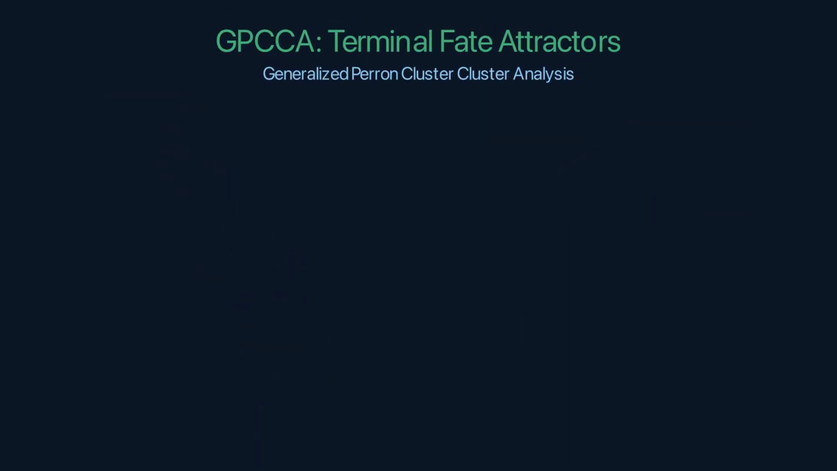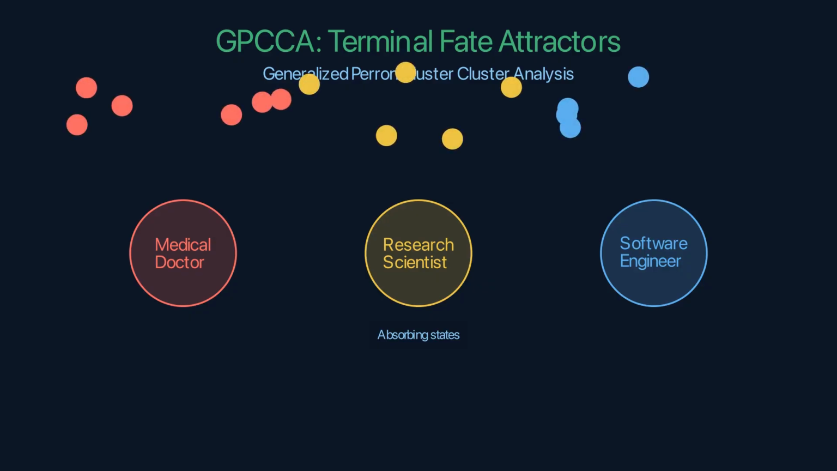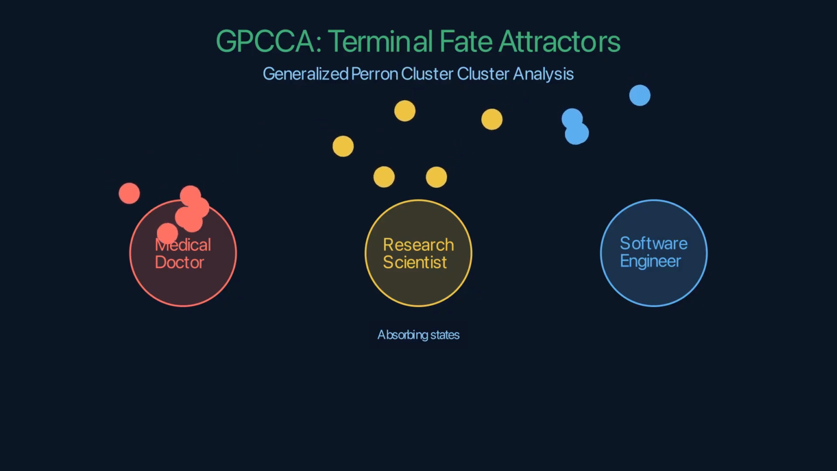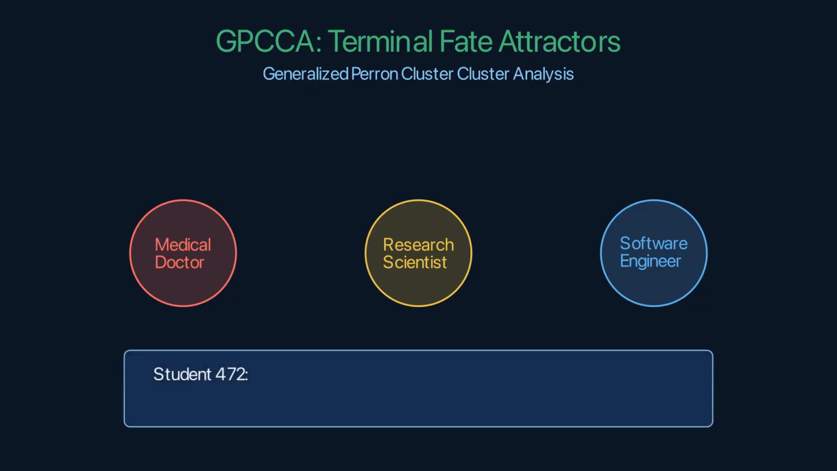ITCHA, Generalized Parent Cluster Analysis, identifies the stable career attractors. These are the terminal fates: medical doctor, research scientist, software engineer. Mathematically, they're the absorbing states of the Markov chain. Once a student enters one of these states, they don't leave. ITCHA identifies these states from the transition matrix and computes absorption probabilities for each student.